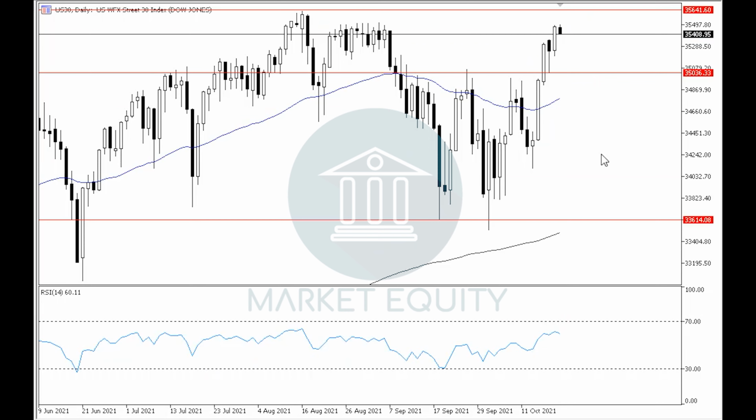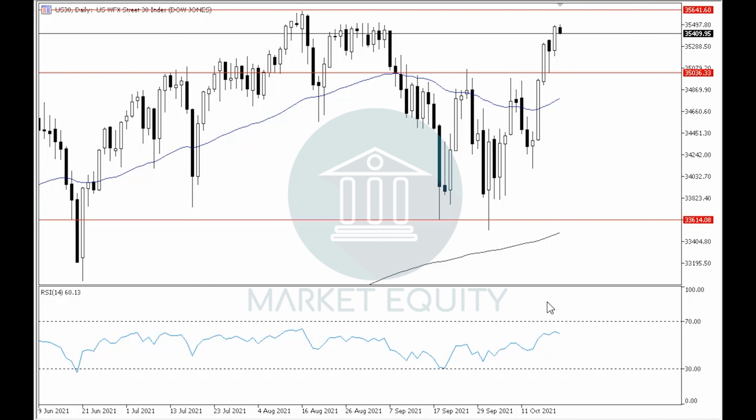In the previous videos, we have already said that the Dow Jones Index was moving in a sideways movement between around levels 35,000 and 33,615. However, recently, after it formed a new higher low, we said that by breaking upwards to level 35,000, which is a horizontal resistance level for the index in the daily time frame, as well as the upper boundary of the previous sideways movement in the daily time frame, then we would be targeting the previous peak formed in the uptrend, which is around level 35,640, and by breaking upwards to it will support the continuity of the uptrend in the daily time frame.